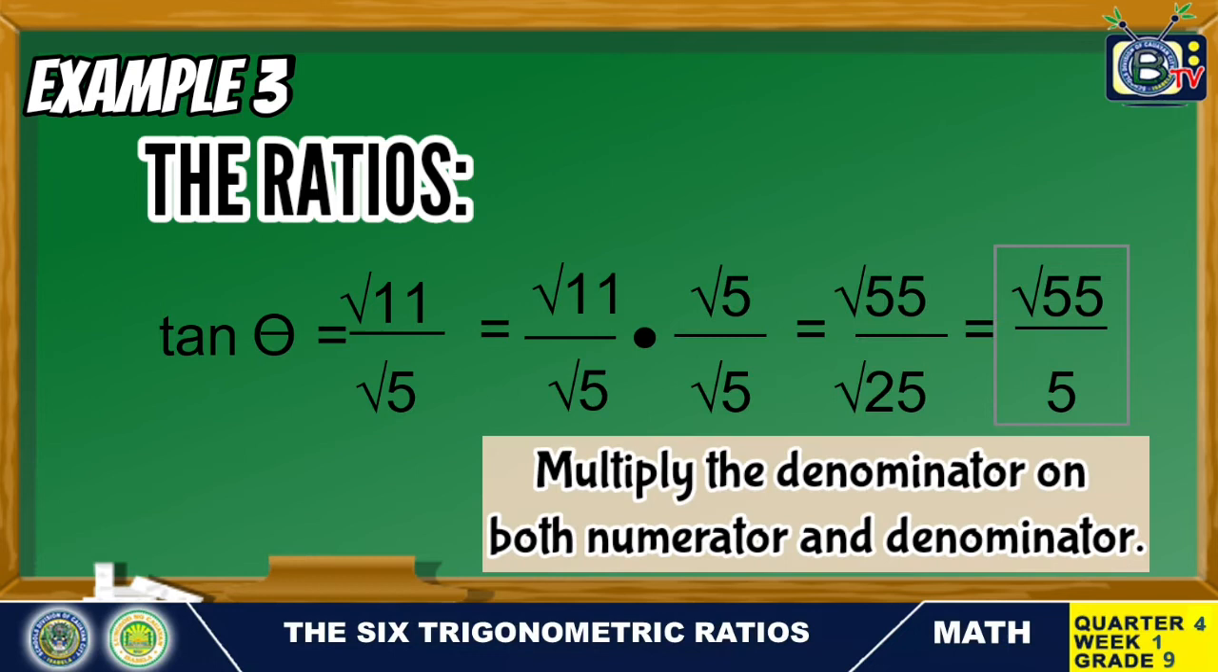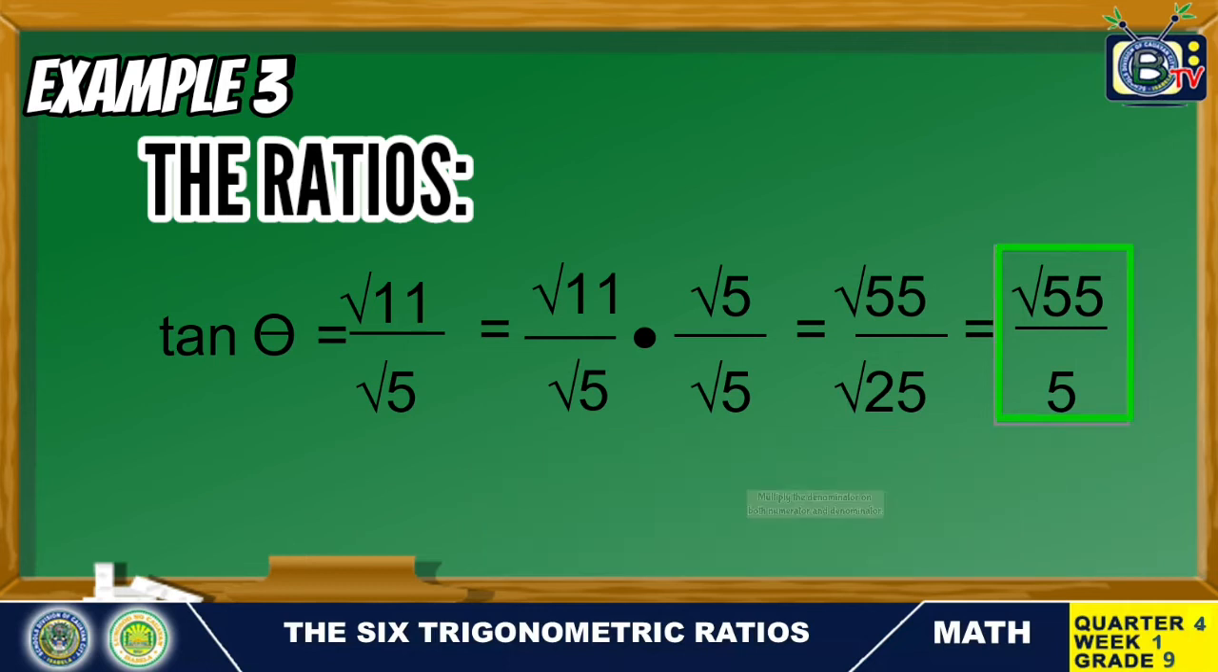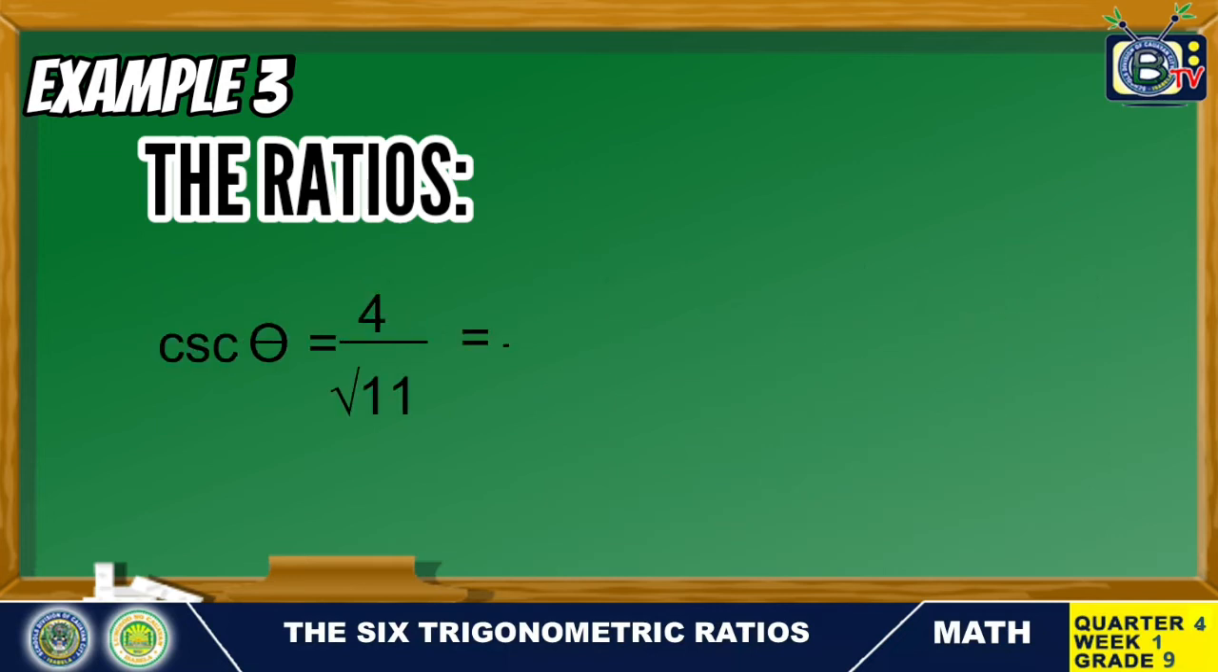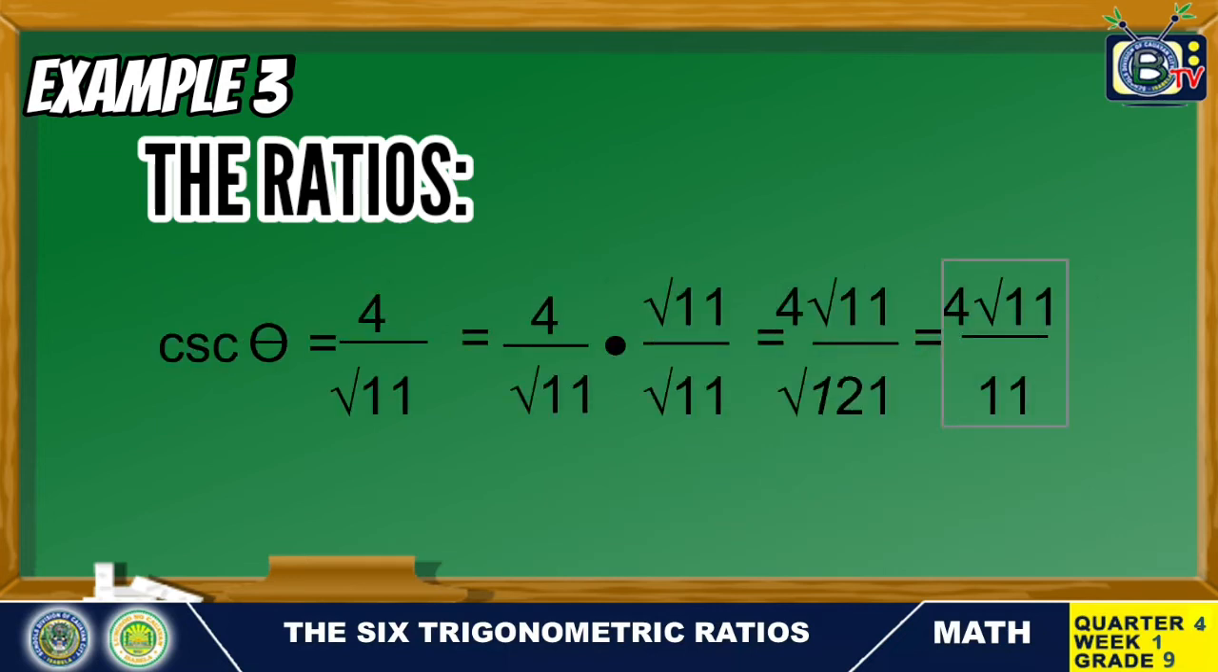What we need to do is multiply the denominator to both the numerator and denominator. So the answer is square root of 55 over square root of 25. Since 25 is a perfect square, the final answer is square root of 55 over 5. Now, we can find the last three trigonometric ratios. Cosecant theta is equal to 4 over the square root of 11.